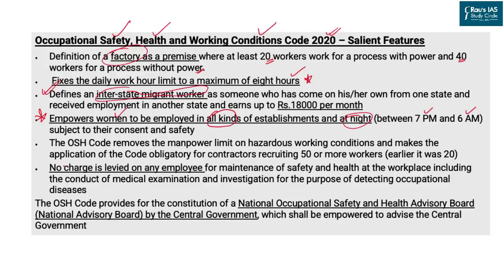It also removes any charges being taken from the employee for the maintenance of safety and health. So it is going to be free for every employee working in a particular factory. It also calls for the constitution of a National Occupational Safety and Health Advisory Board by the central government. All these provisions seem very good, but there are certain issues that we have already highlighted in this article, and there are certain others which we are going to discuss.